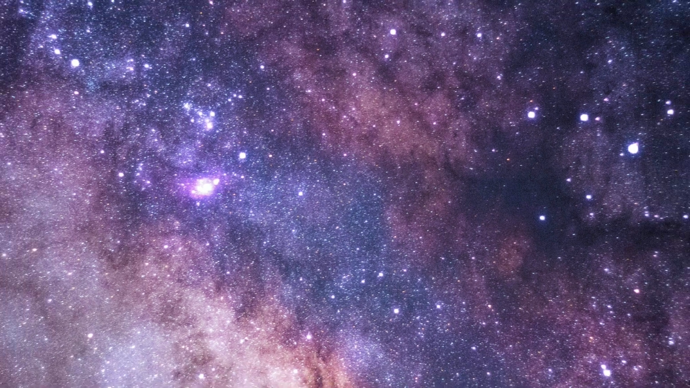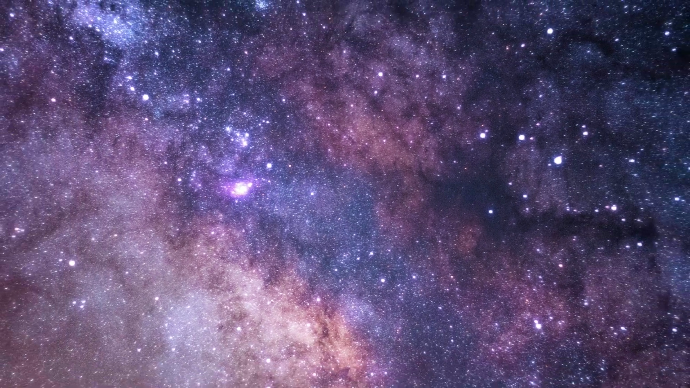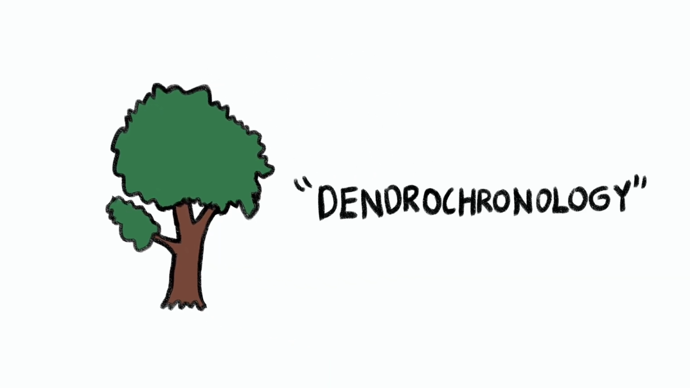Please don't romance the universe. It's an abstract concept whose vastness is incapable of being comprehended by mortal minds. Dating for beginners. The tree. Tree dating, also known as dendrochronology, is fairly straightforward.